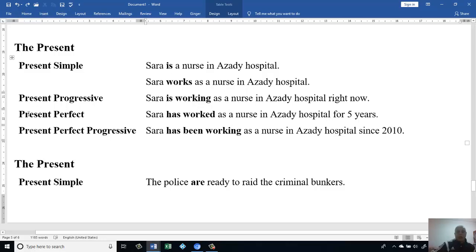Okay, let's go, how to make it present perfect. Then we say Sarah has worked. Then we use has worked because the subject is singular, he, she. Sarah has worked as a nurse in Azadi Hospital for 5 years. Then we have to make this one present perfect continuous.